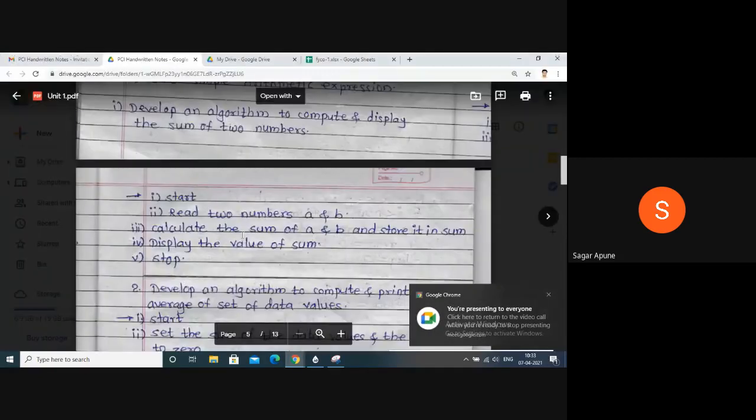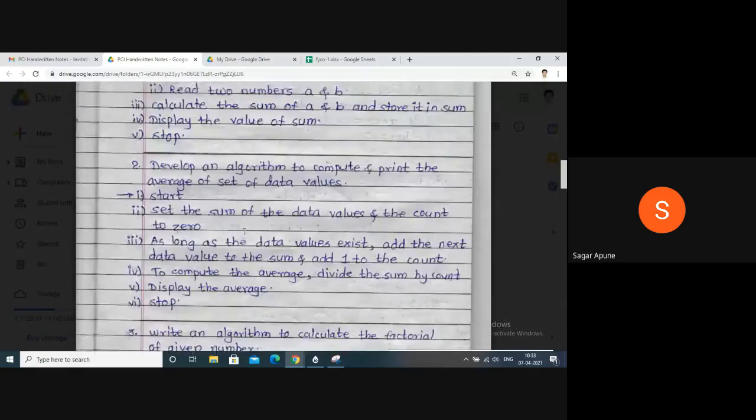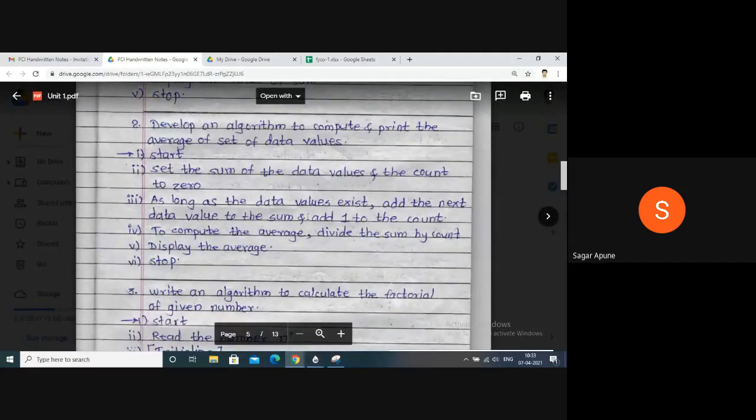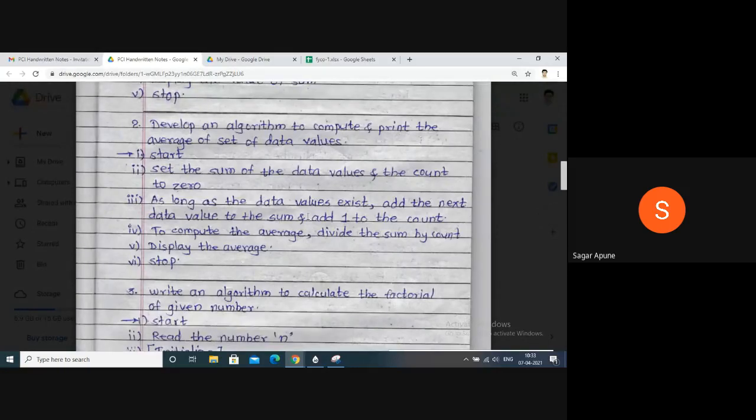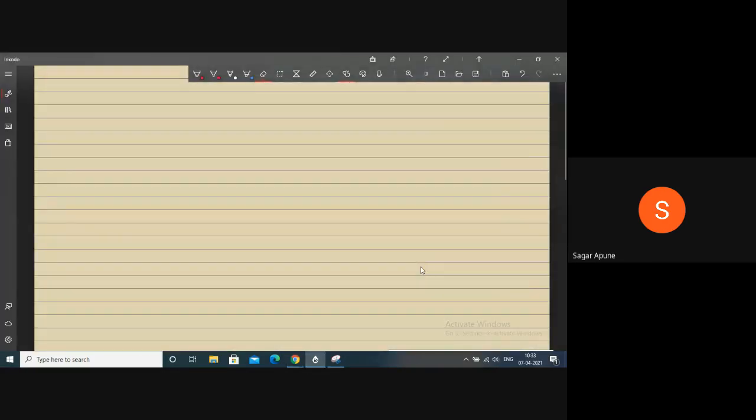Next is the average of a set of numbers. I want to calculate the average of a set of data values. So how to develop an algorithm to calculate an average?